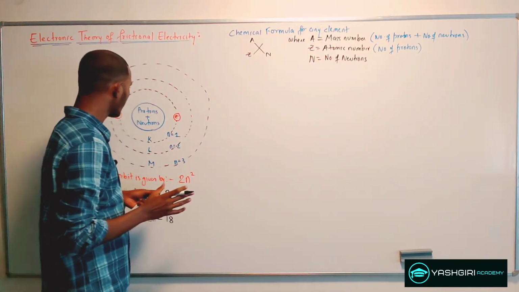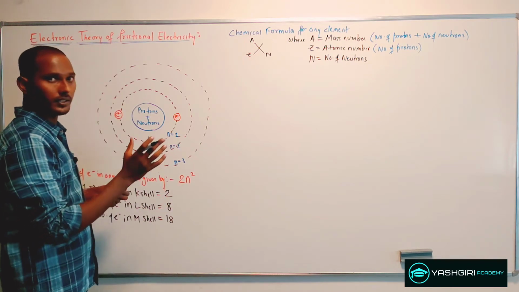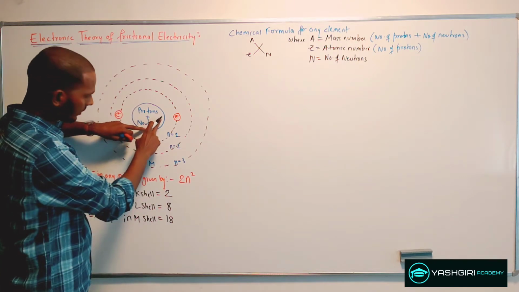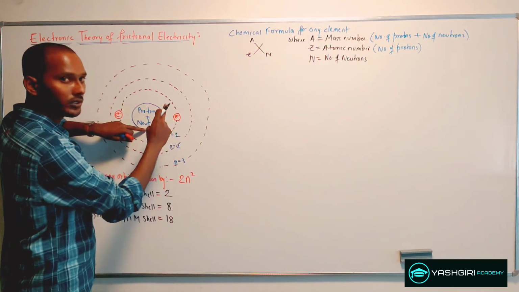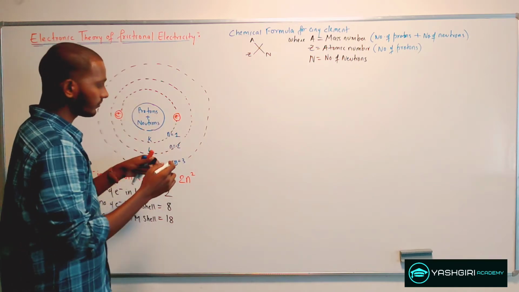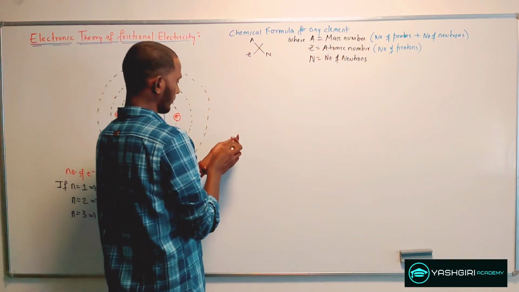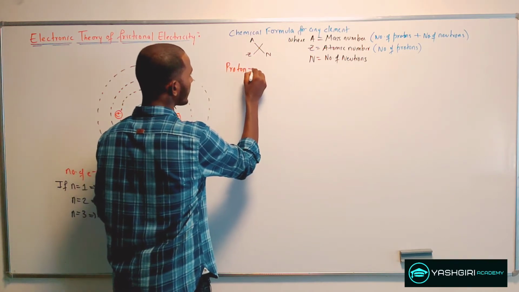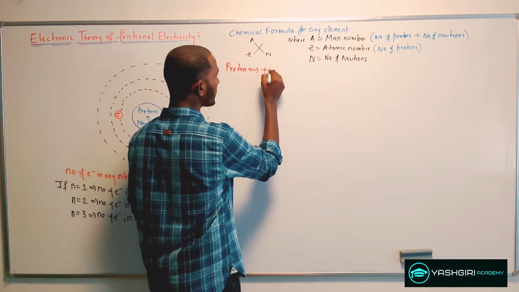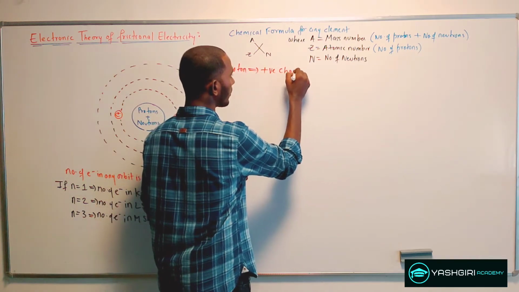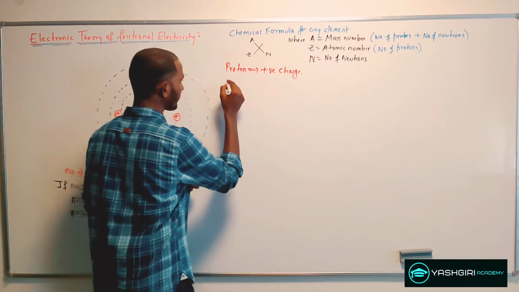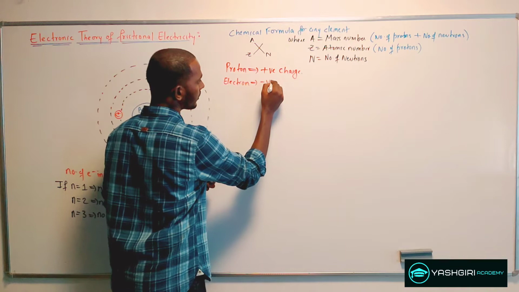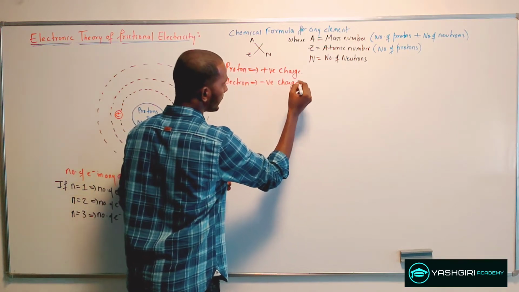Now here we are interested in the charges. I see protons and neutrons in the nucleus and the electrons revolving around this nucleus. Here the proton is considered to be of positive charge, and the electron is considered to be of negative charge by convention.